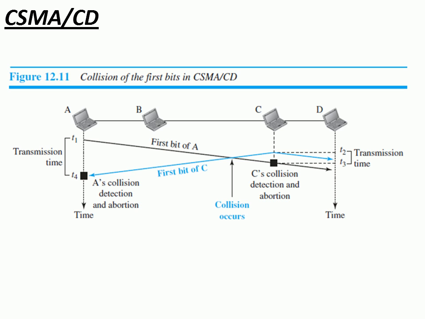As you can see, the transmission time of A is T4 minus T1, and the transmission time of C is T3 minus T2.